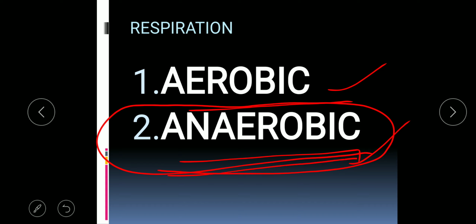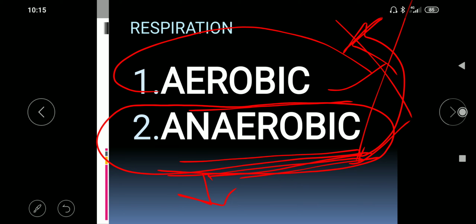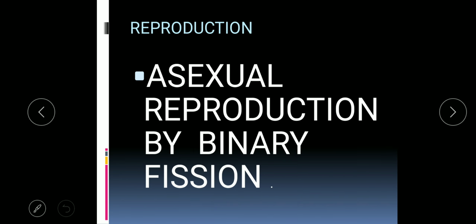When the bacteria are able to respire in the absence of oxygen in the surrounding, it is known as anaerobic respiration, and when the bacteria are able to respire in the presence of oxygen, it is known as aerobic respiration. One thing you have to note here: when anaerobic bacteria are kept in aerobic conditions, those bacteria will not survive. So these two modes of respiration are shown by bacteria.